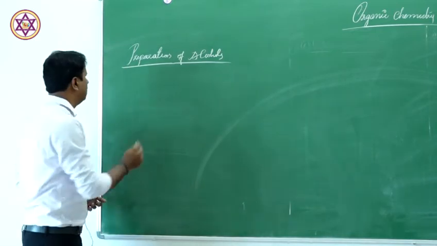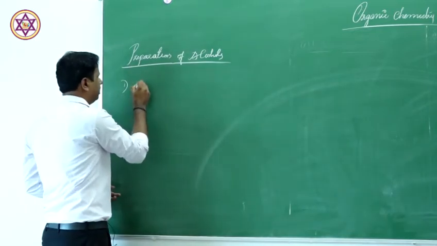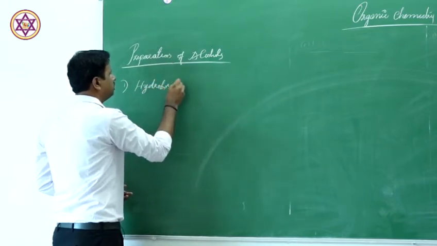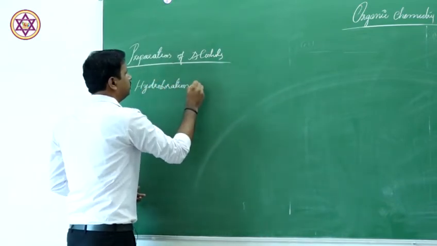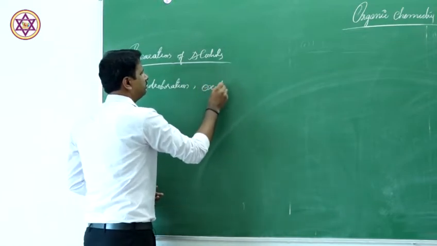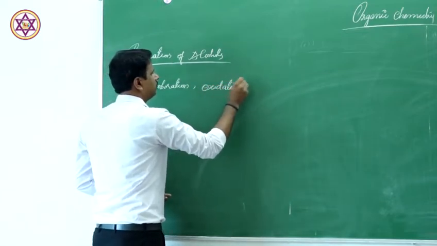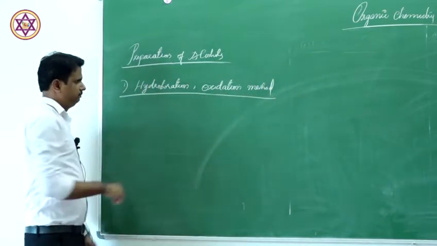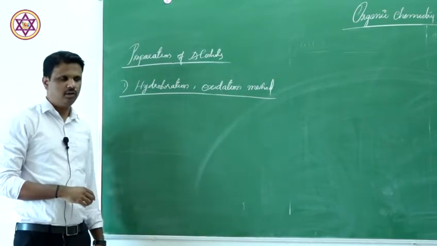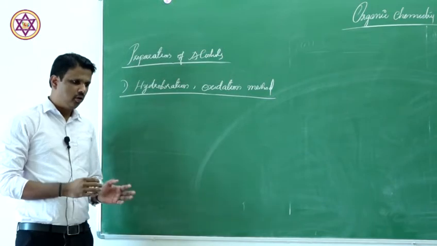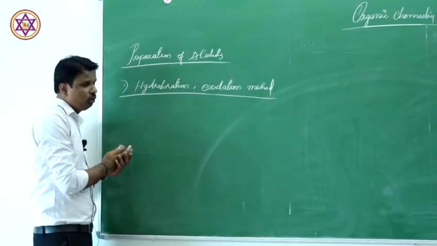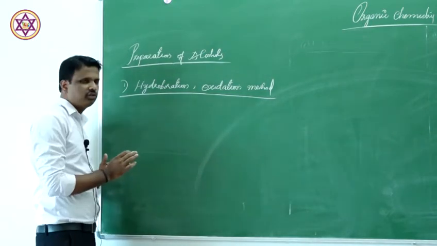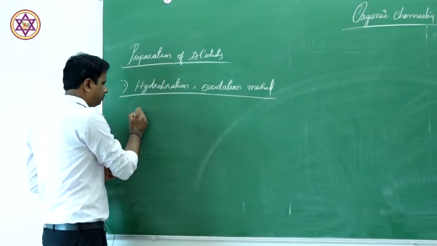The first one is the hydroboration oxidation method. Hydroboration oxidation method. Now how can we prepare alcohols using this hydroboration oxidation method? That is very important. What we are doing in hydroboration oxidation is taking an alkene.